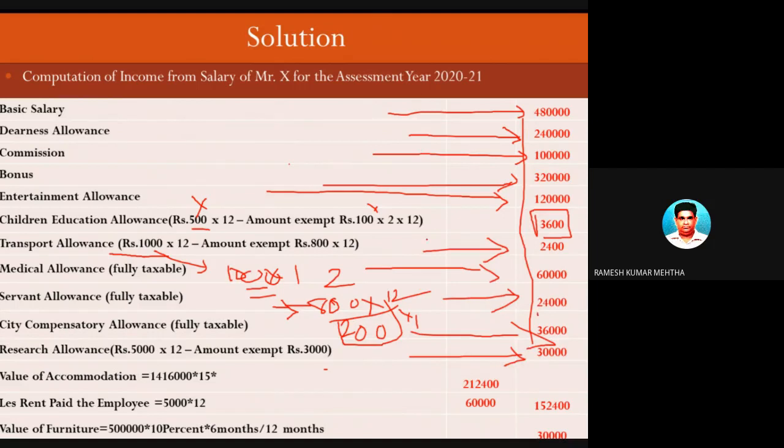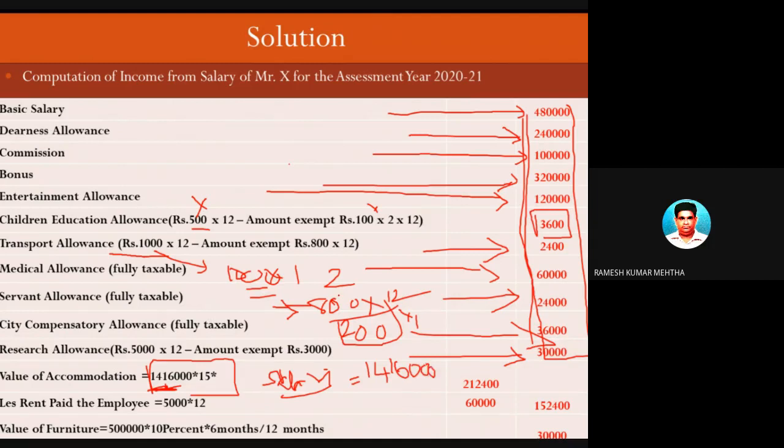And now all this you have to add for the purpose of calculation of salary for accommodation. If I add, and if I am correct, I will get this figure: 4,80,000, 2,40,000, 1 lakh, 3,20,000, 1,20,000, 3,600, 2,400, 60,000, 24,000, 36,000, 30,000. If I add all these, I will get salary for the purpose of calculation of accommodation equal to 14,16,000.